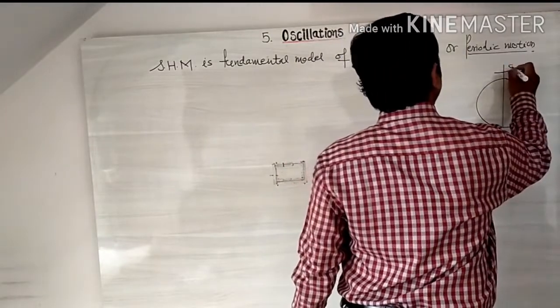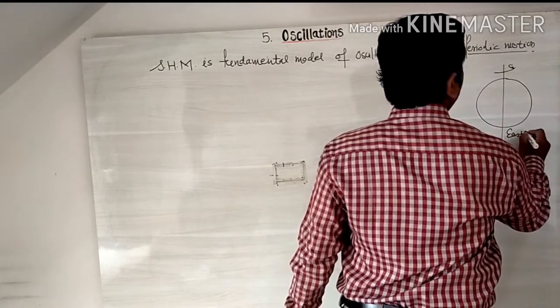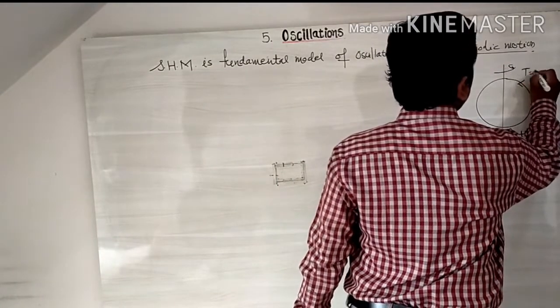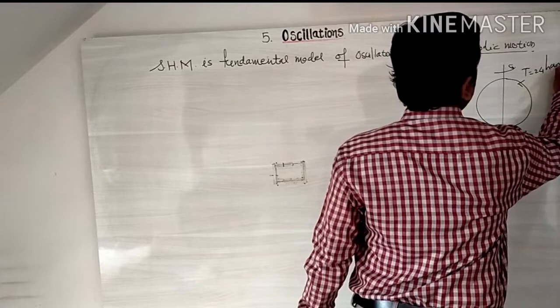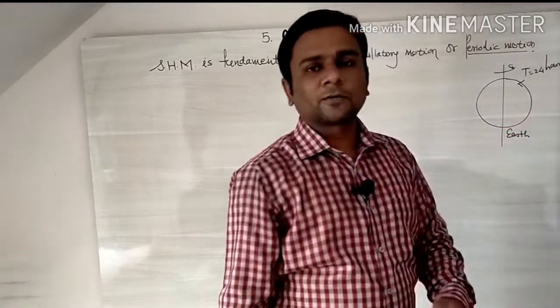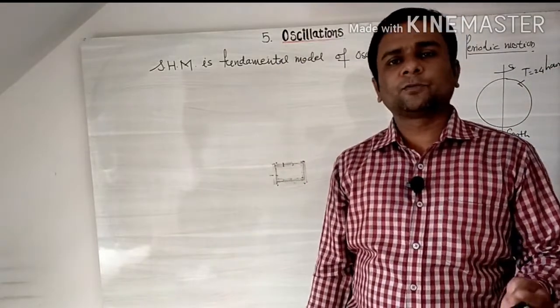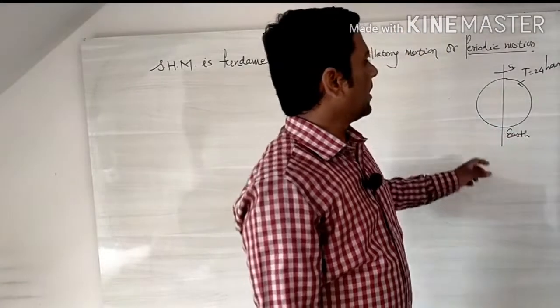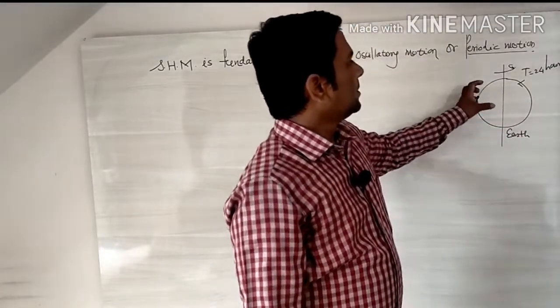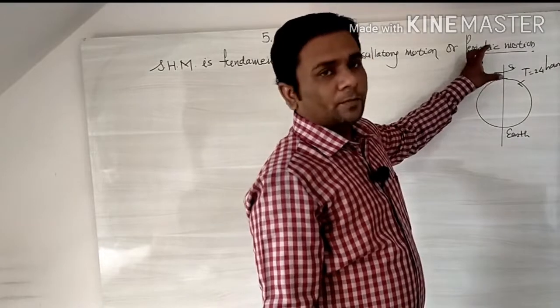An example of periodic motion is the earth rotating about its own axis, and the periodic time for it is T equal to 24 hours. Another example: the earth revolves around the sun and the periodic time T is equal to 1 year. That type of example is an example of periodic motion.